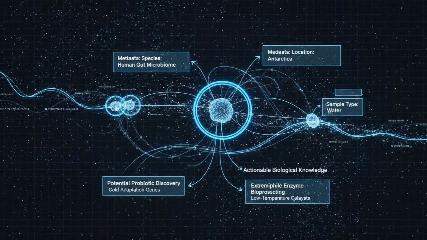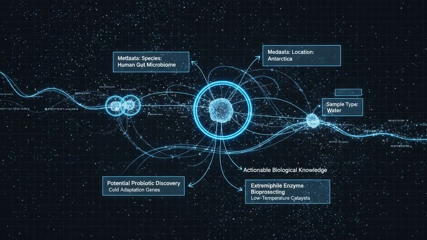But knowing a sequence exists isn't enough. You need context. This is the second innovation, annotating the graph. The MetaGraph team developed a way to attach metadata, like the species, the geographical location, or the sample type, directly to the nodes of the graph. It's like taking that web of word pairs and adding a label to each one, saying this pair came from Moby Dick, Chapter 3, or this one came from a tweet sent yesterday in Japan.